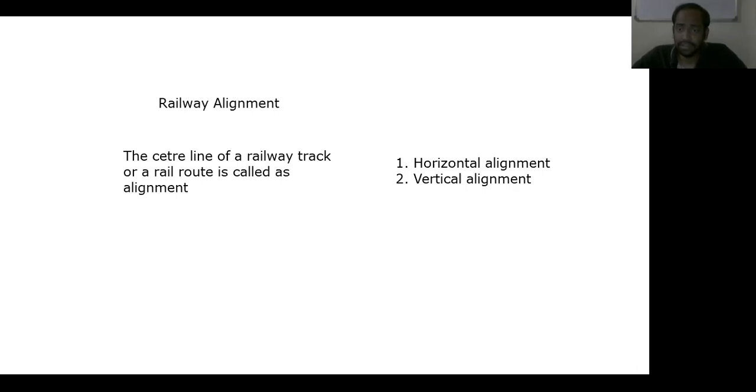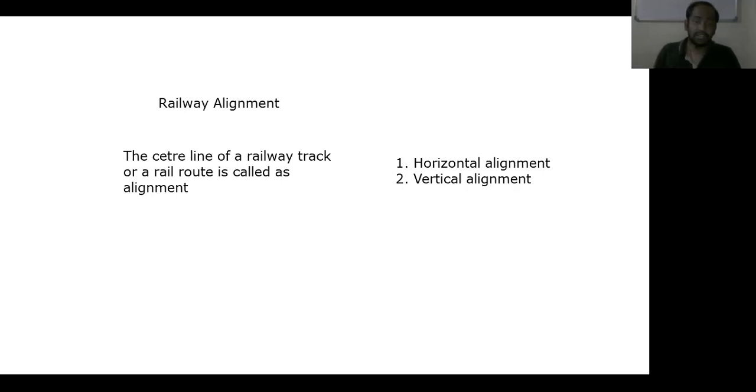Okay, now coming to vertical alignment, it means the direction it follows in a vertical plane, including the level track, gradients, and vertical curves. Wherever the ground has undulations and we need to connect two points which have been provided at different elevations, in that case, the alignment of the railway track is called vertical alignment. The various factors which affect alignment, the types of railway alignment and their suitability are going to be discussed in this session.